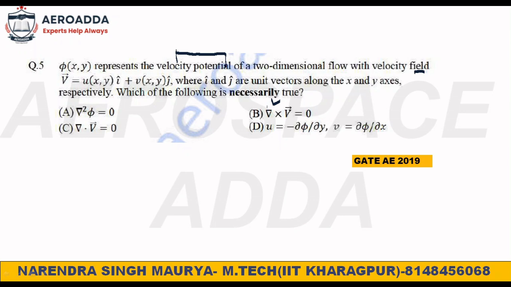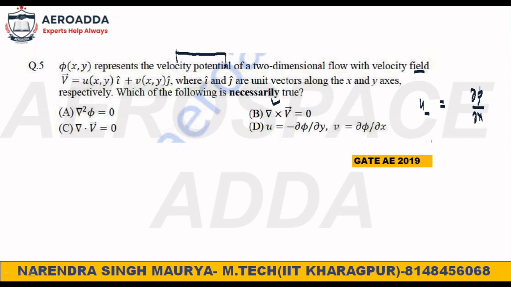All right, they have said necessarily true. You know u is equal to dou phi by dou x and v is equal to dou phi by dou y, because you know the formula of u and v. I told you, phi is the potential function, so for a potential function you differentiate in the same direction, then you will get the velocity in the same direction.